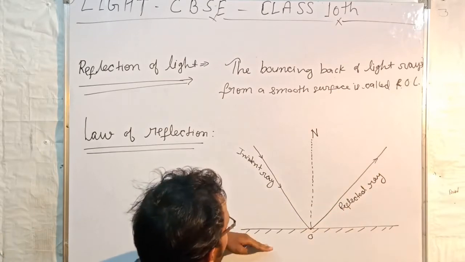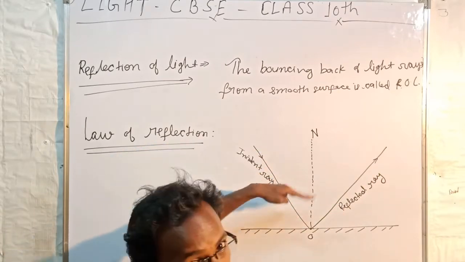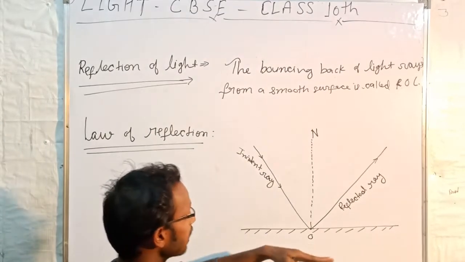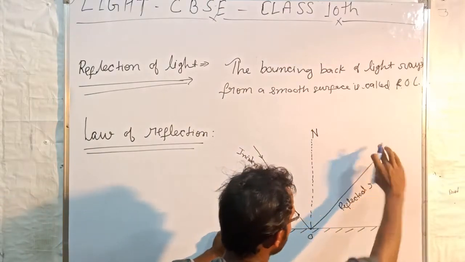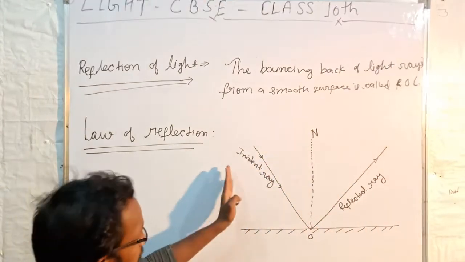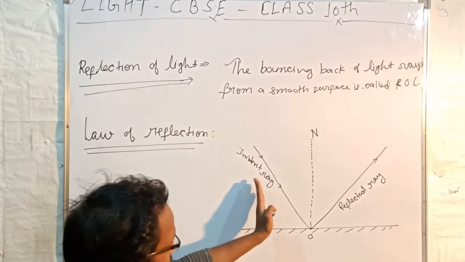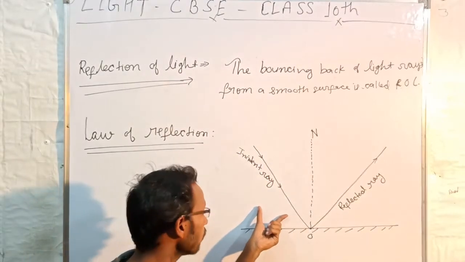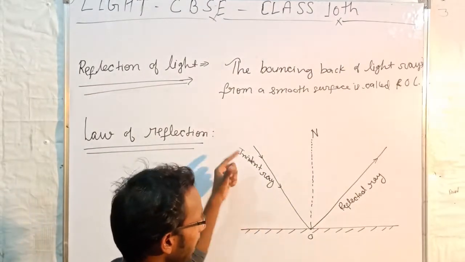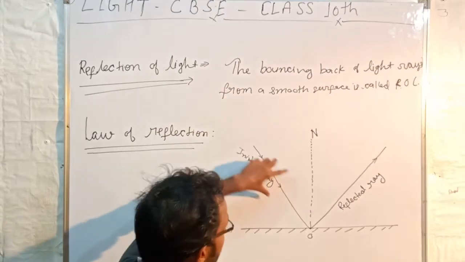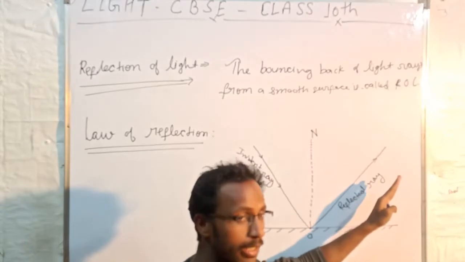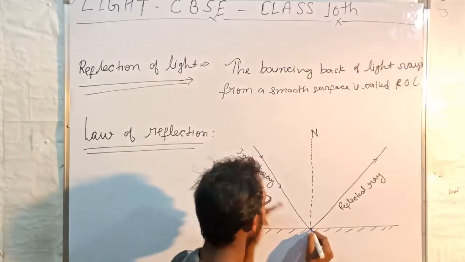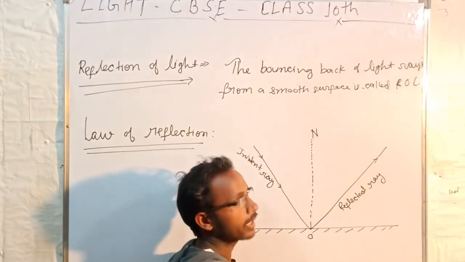Because this is a smooth surface, it will absolutely reflect the light rays, because this is a reflector. This is a smooth surface and mirror. This is the incident ray, this is the reflected ray. What is an incident ray? The ray that falls on the mirror at a point is called the incident ray. And what is a reflected ray? The ray that reflects or bounces back from the point of incidence is called the reflected ray.